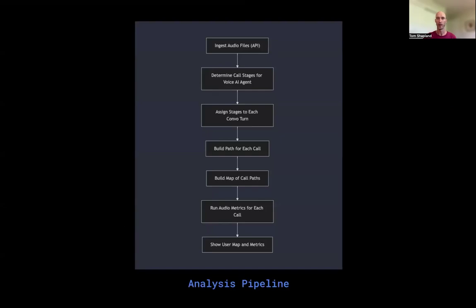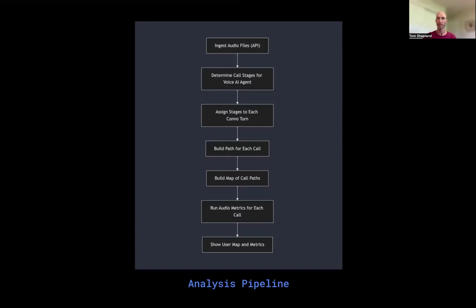Here's an overview of our data analysis pipeline. The first thing we do is we ingest audio files through an API. Next, we look at the system prompt or some of the transcripts to figure out the general stages that the voice AI agent takes a caller through. Then we go through each individual transcript and we assign stages to each conversation turn. For example, a call will start with greeting and then it'll go to recording consent and then finally to the farewell stage.